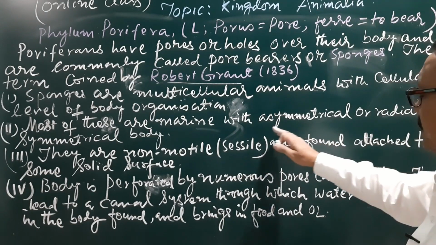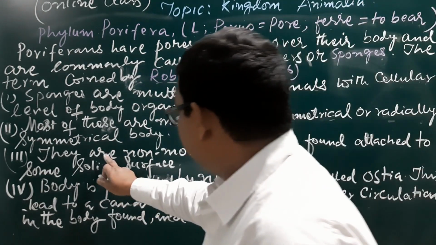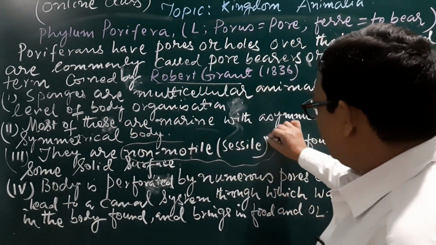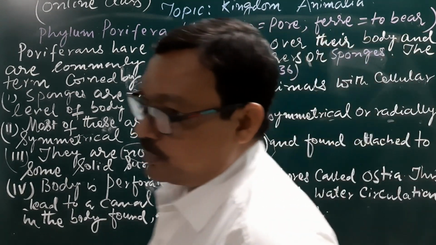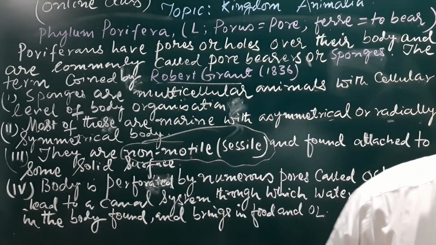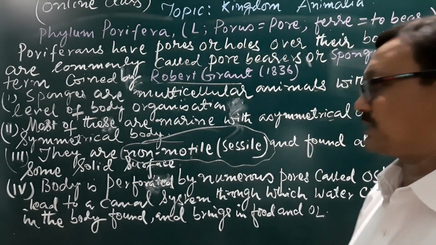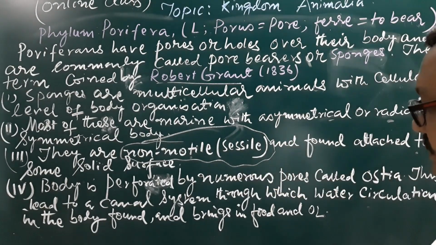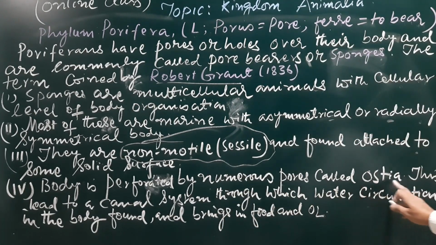All these terminologies have already been discussed, you may know, and they are non-motile. This is the unique characteristic feature of this phylum, that it has no ability for locomotion. They cannot move from one place to another. It is just like the higher plants that are fixed at a particular place, found attached to some solid surface. Body is perforated by numerous pores called ostia.